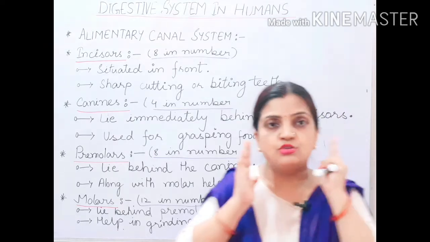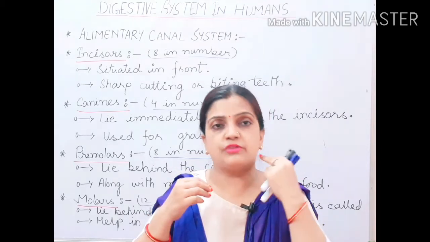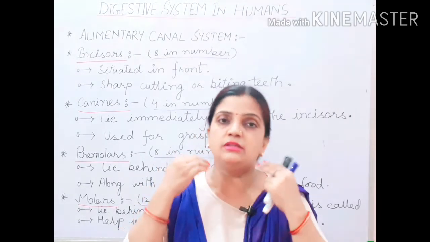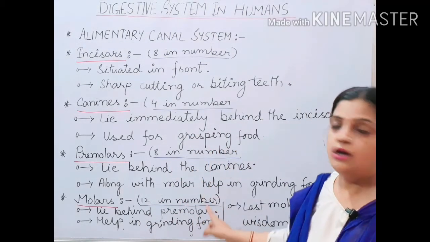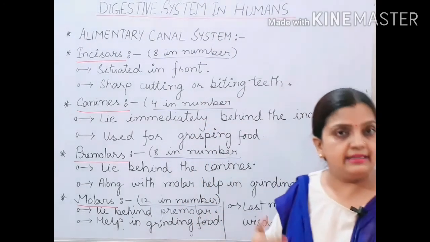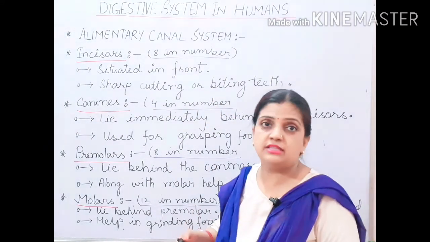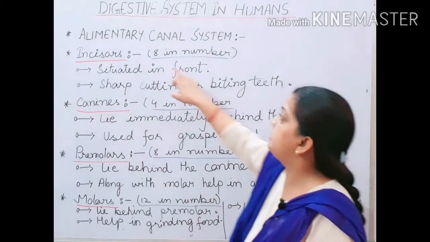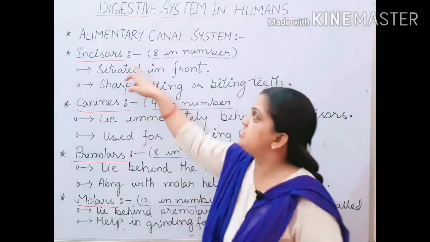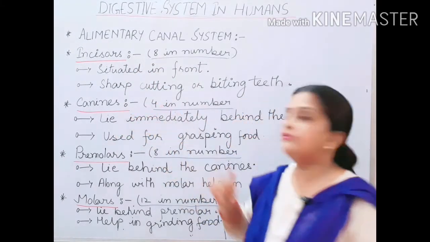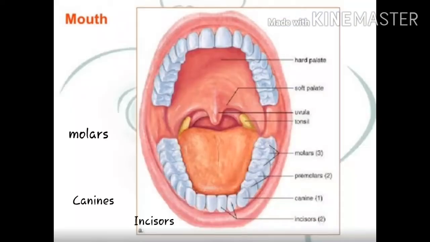So 3 this side, 3 this side, it makes 6. And at the lower jaw also 3 on the left side, 3 on the right side. So 6 plus 6, it makes 12. So in this way, in how many numbers are the teeth present? Teeth are present in 8, 4, 8, 12. It means your incisors are 8 in number, canines are 4 in number, premolars are 8 in number, and molars are 12 in number.